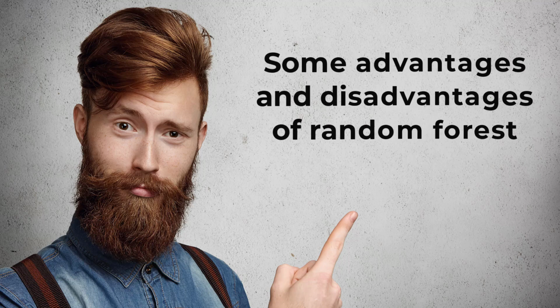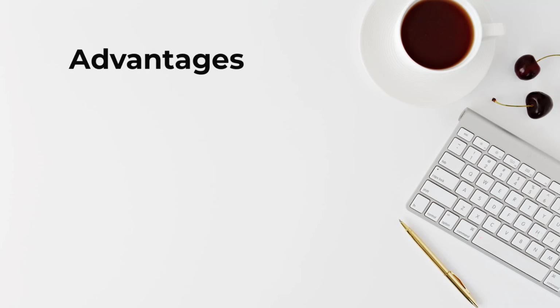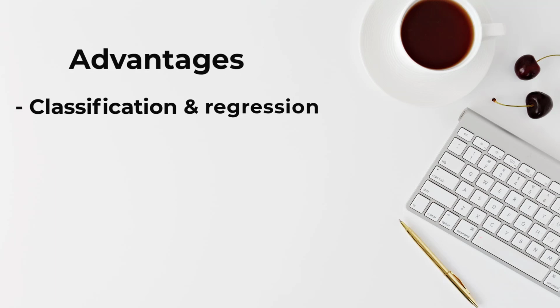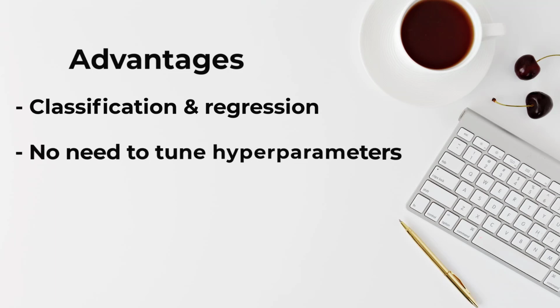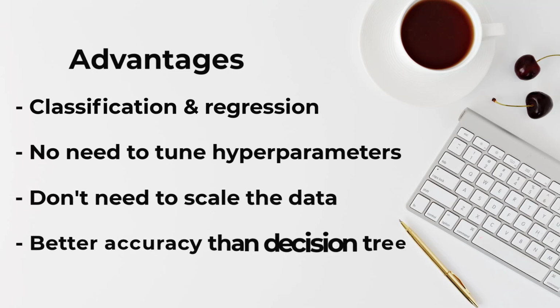Let's take a look at some advantages and disadvantages of random forest. First, I want to talk about some advantages. You can use random forest for both classification and regression tasks. Random forests often work well without heavy tuning of the hyperparameters. You don't need to scale the data. Random forest may provide better accuracy than a decision tree since it overcomes the overfitting problem.